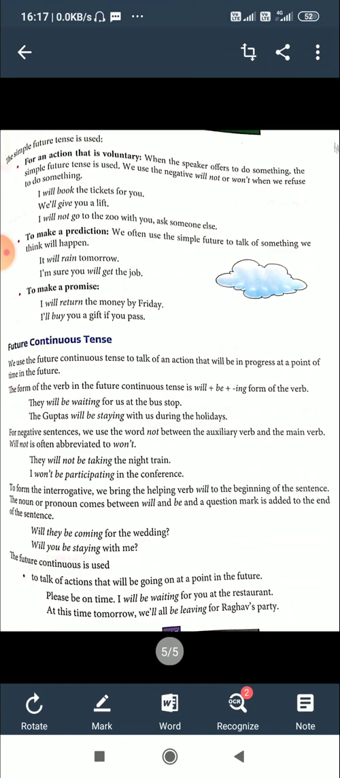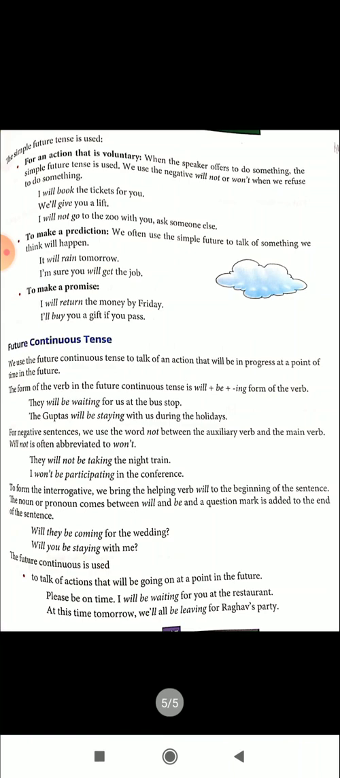Third, to make a promise. What is a promise? I will return the money by Friday. So that's a promise. I will buy you a gift if you pass. So that is also a promise. So this is about the use of simple future tense.